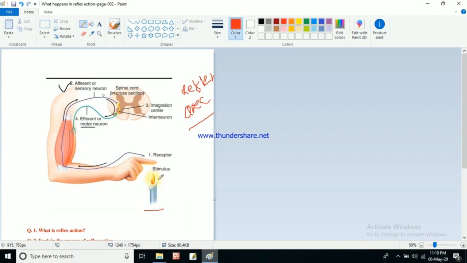First, the stimulus will be received by the receptors of our skin, or it may be any receptor. Not only skin receptors, it may be receptors present in our eye, in our ear, in our nose also.